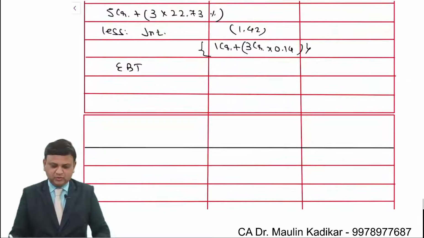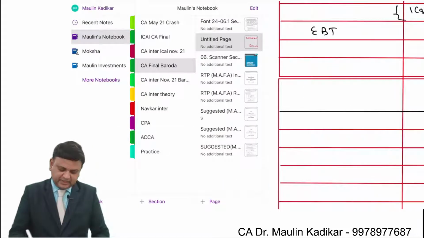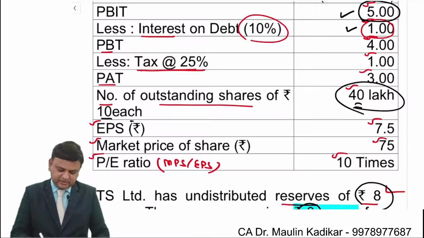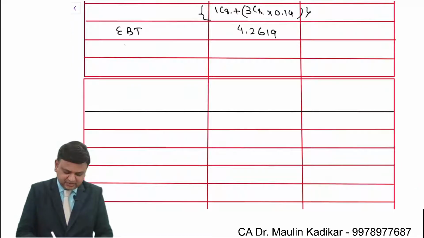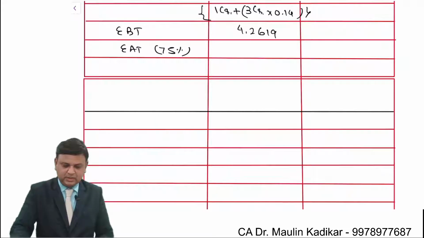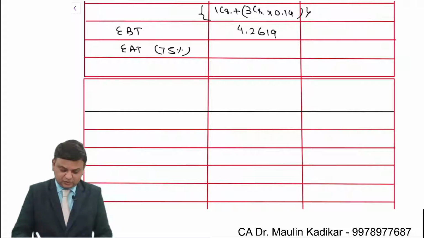So 4.2619. Income tax rate is given to us as 25%. So earning after taxes is 75%. So into 0.75. So 3.1964 crore.